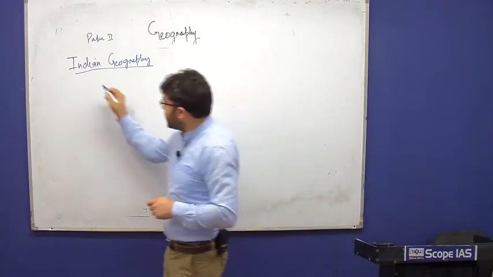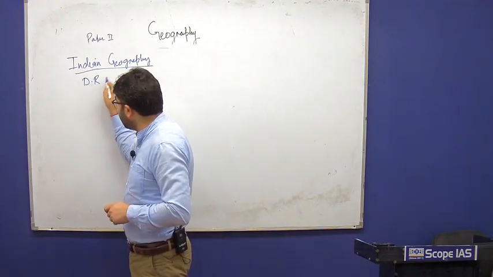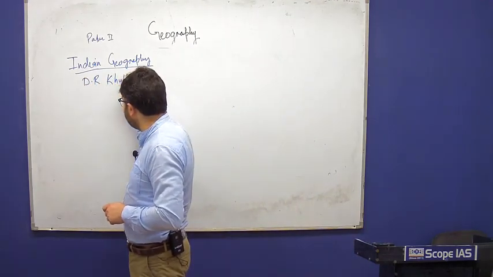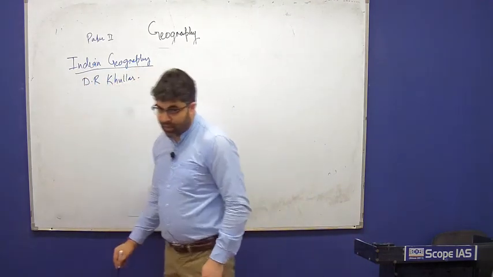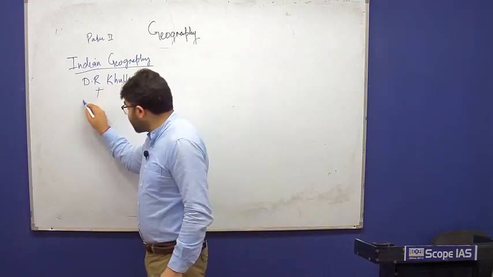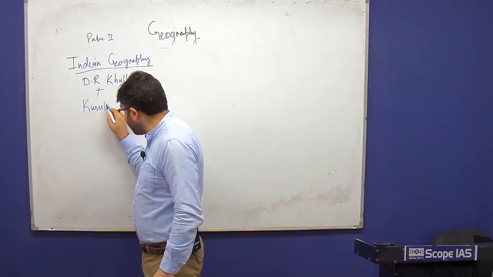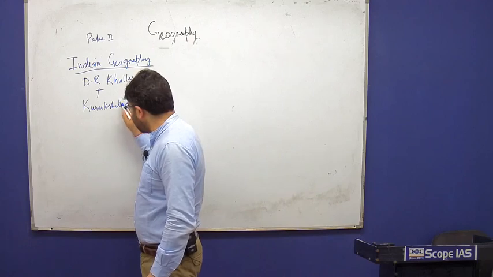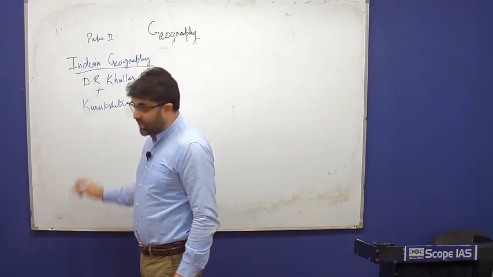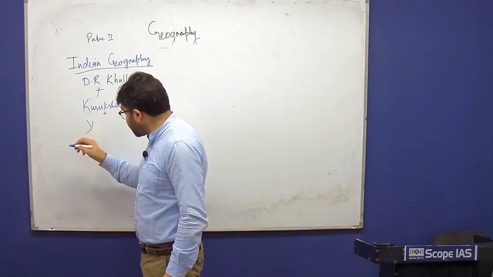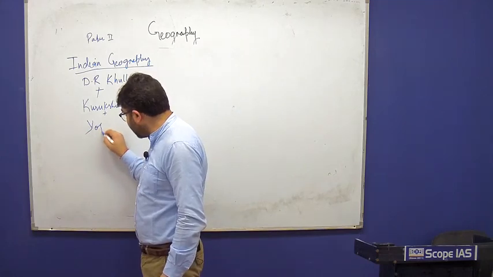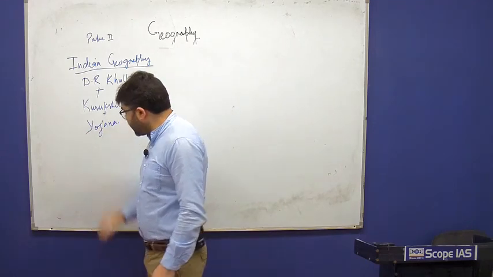Reference for this topic, Indian Geography by D.R. Khullar. You can read that. Plus, you need to be updated with the magazine Kurukshetra, which gives extensive coverage on rural development, especially in agriculture and irrigation and so on. You must also refer to Yojana.